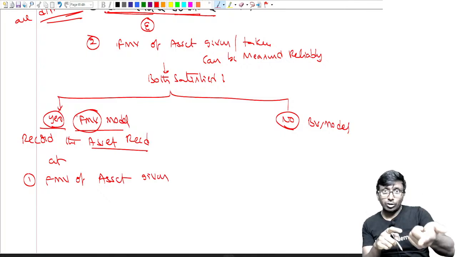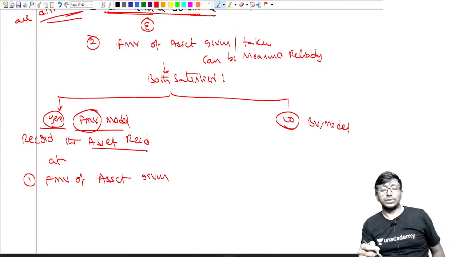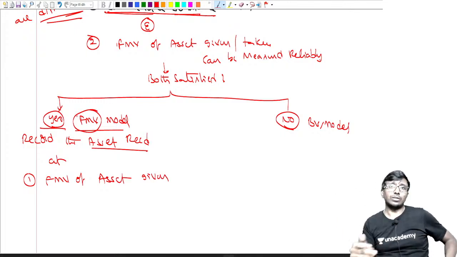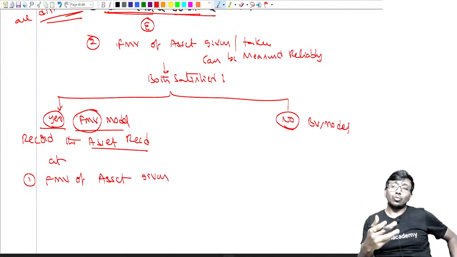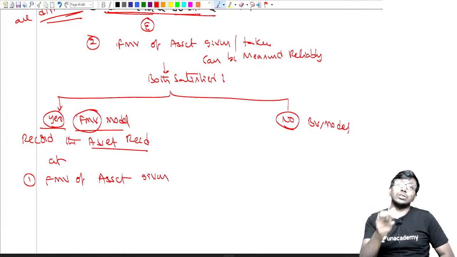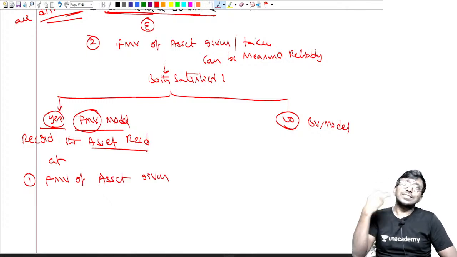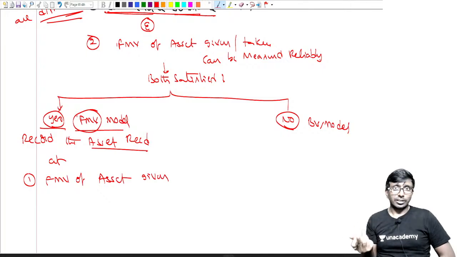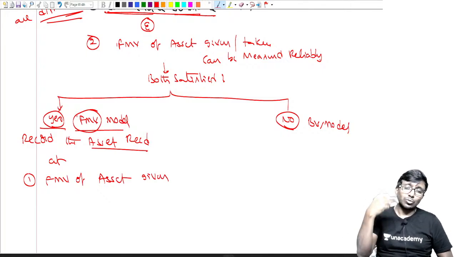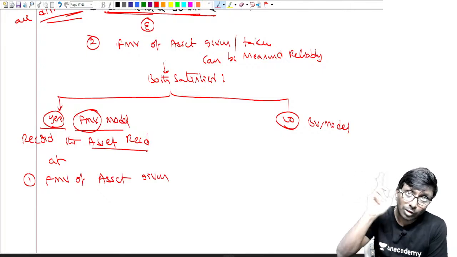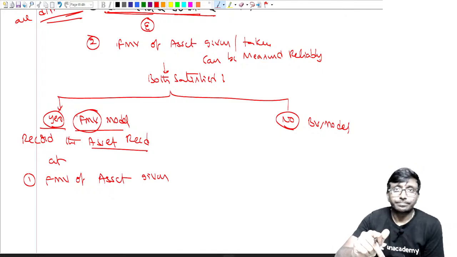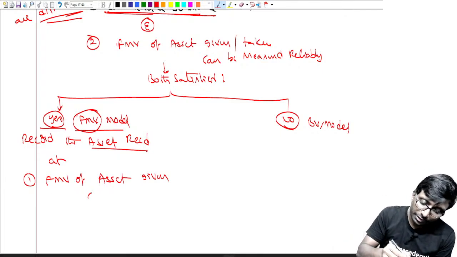By giving a gold ring to you, I lost 30,000 rupees. So by giving it to you, I lost 30,000. That's why fair market value is what I lost. What I lost is my cost. So what is the cost here? The fair market value of what you gave is the cost. Hope you followed.